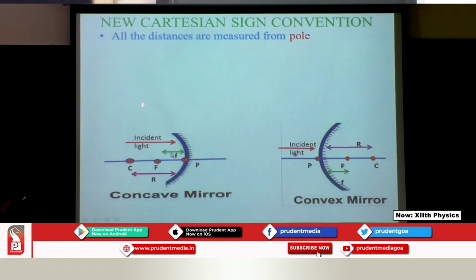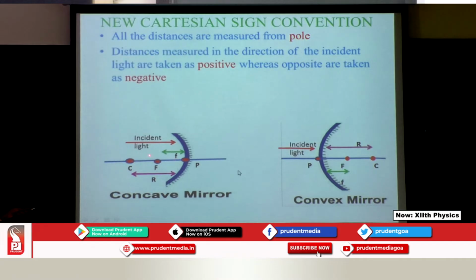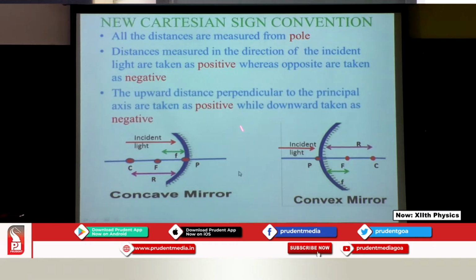So what is the first thing? The first thing says that all the distances are measured from the pole. So we need to start measuring from the pole. Second, if you are measuring in the direction of the incident light, the measurements are taken as positive, and if you are moving in the opposite direction, the measurements are taken as negative. Upward distances are taken as positive, whereas downward are negative. So where is your upward? It is here. Can you see this? These upward distances are taken as positive, and this downward is taken as negative. So these sign conventions are important while solving the problems.